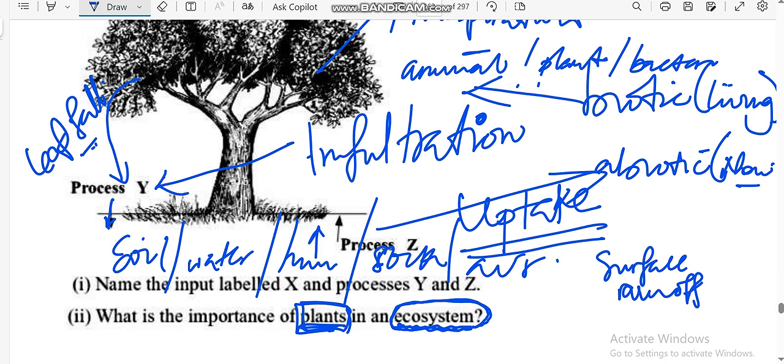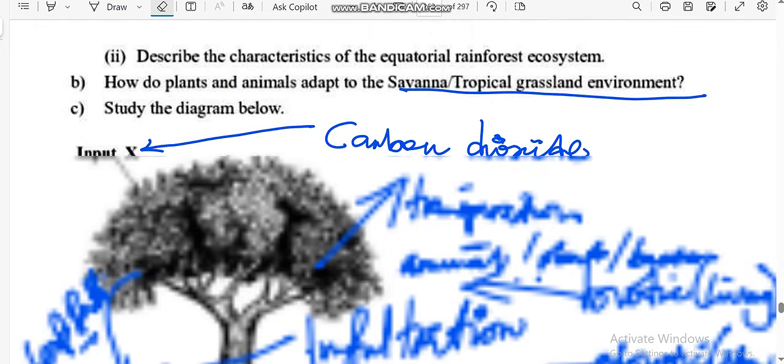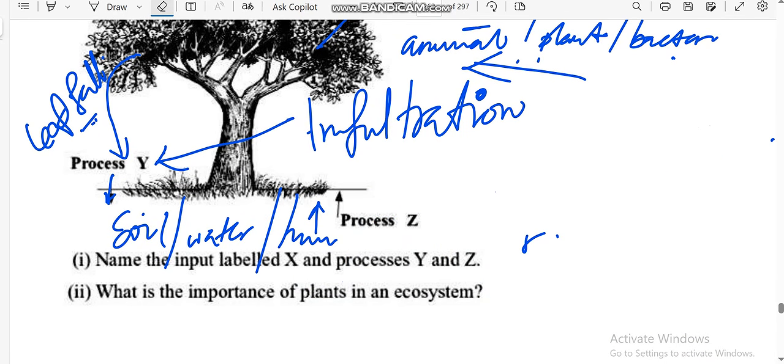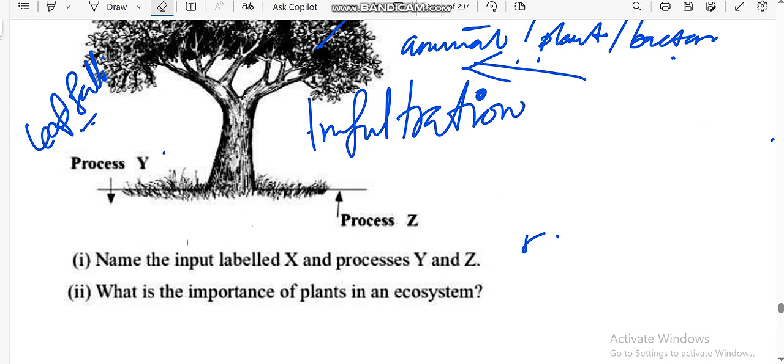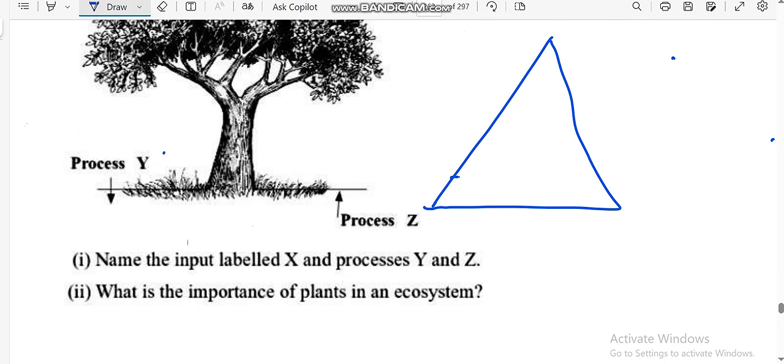Number one, they provide food to other living organisms. Do you know the food pyramid? Let me just show you what you call food pyramids. At the bottom here, we must have the producers, primary consumers, secondary consumers, tertiary, then decomposers.